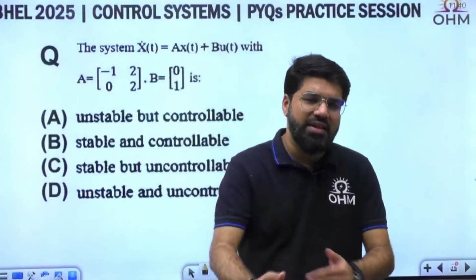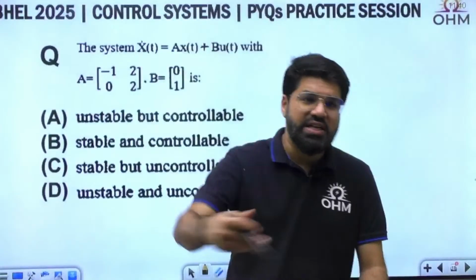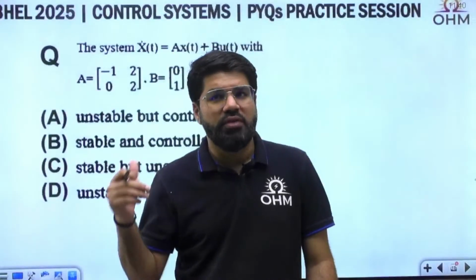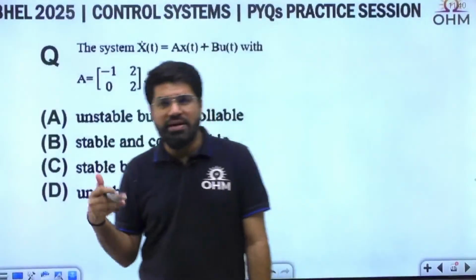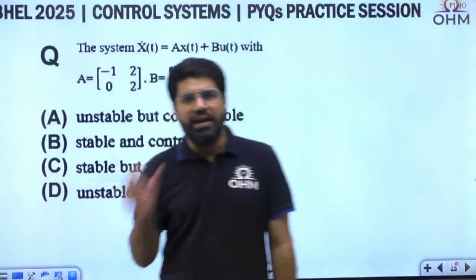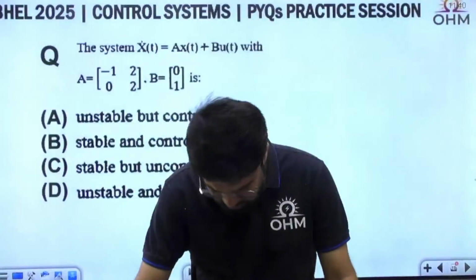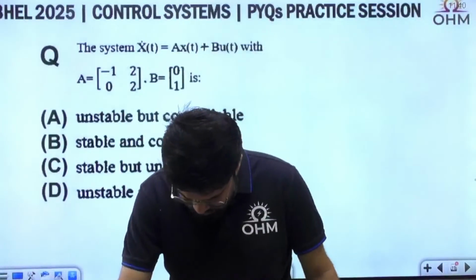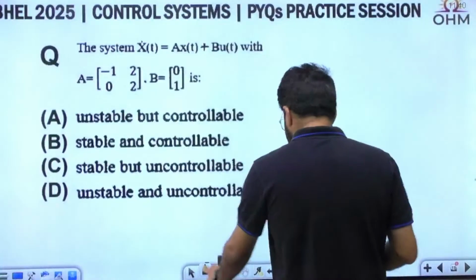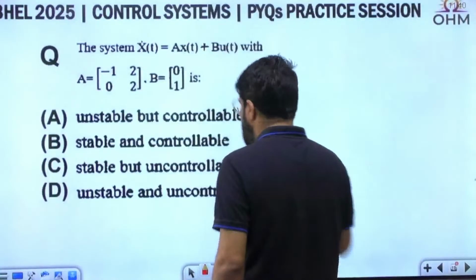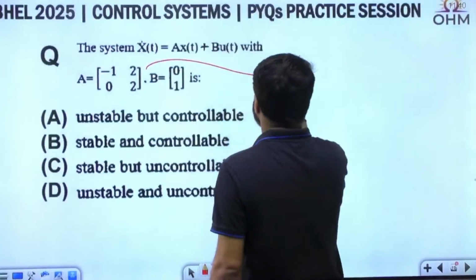So such questions in the BHEL exam atmosphere, you should always attempt at the end. If you know you can solve it, you mark for review. At least you should know that there are some questions you can solve, but it is going to take a little bit of time, so I will solve it at the end. So there is that option, mark for review. Please use that. As of now, let's solve it completely. Now, it is an upper triangular matrix.